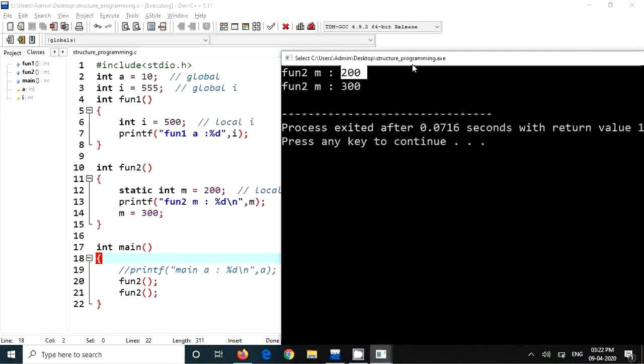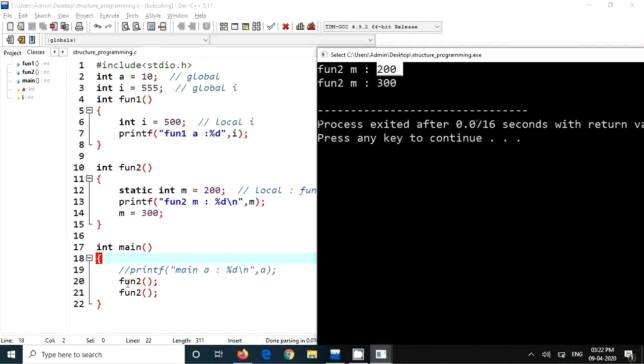So what's happening here? Fun2 is called. M is given value 200. We are printing m with the value 200. Now we change m equal to 300. Once it comes out, this value is not removed. This m is still preserved. Without static, m would be wiped out, there is no m, and again it will start fresh next time with m equal to 200.